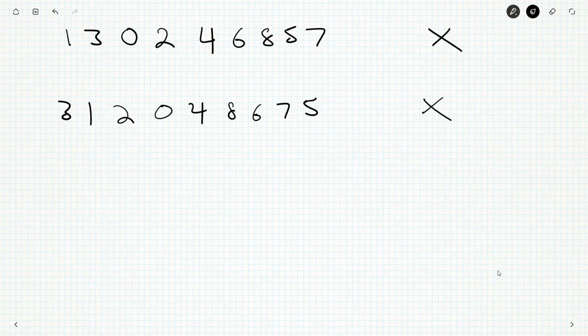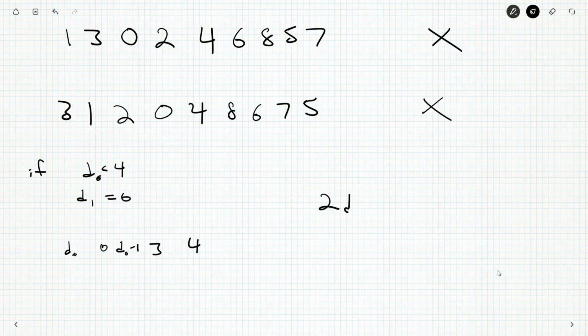What if I had D0 is less than 4, D1 is equal to 0? Well, then I'd have 0, I'd have 3, I'd have D0, D0 minus 1, and 4. So I'd need 2D0 minus 1 plus 7, 2D0 plus 6 is divisible by 5.